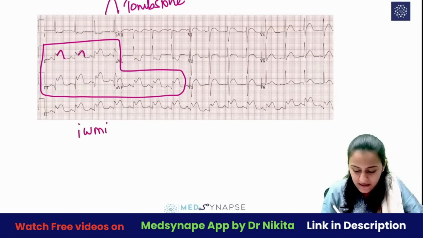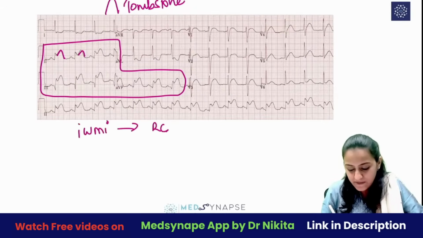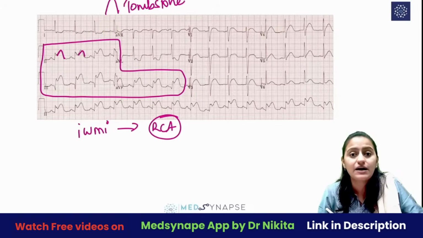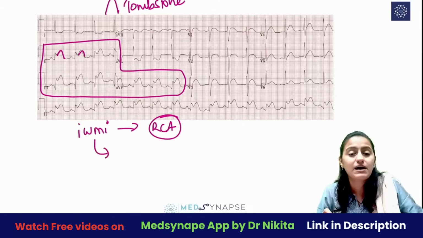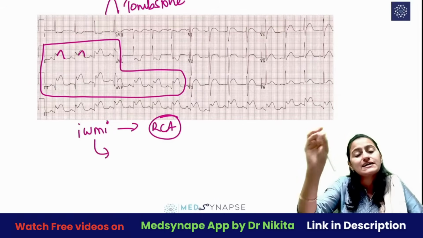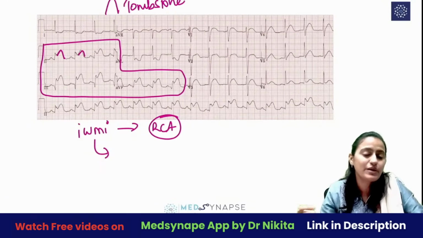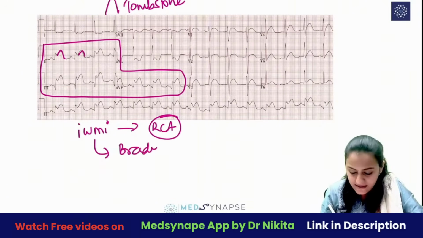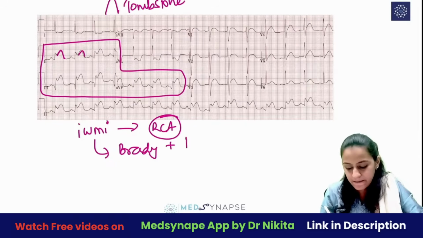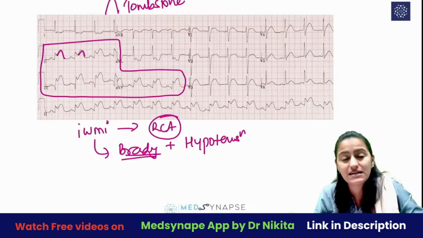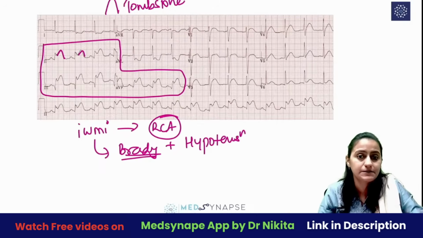It is inferior wall MI, which is because of the right coronary artery. Inferior wall MI, right coronary artery, supplying the SA node and the AV node also. So when that gets affected, remember this MI will have bradycardia, it will have hypotension, but there's going to be bradycardia here instead of tachycardia. Okay?